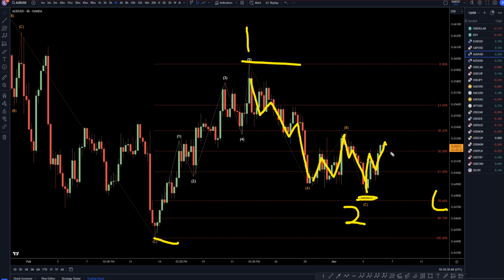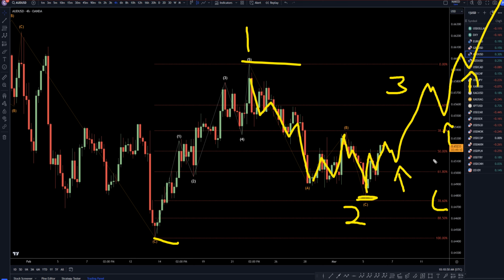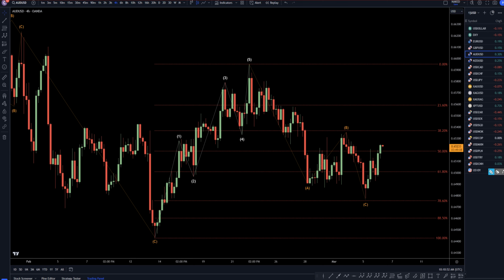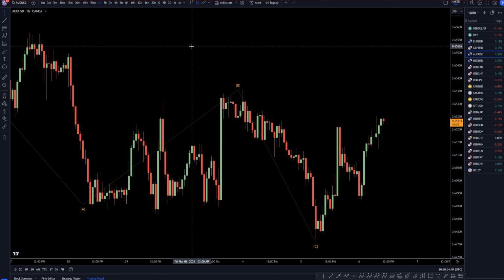And most likely, like I said, it's going to continue over the coming weeks to make higher highs, higher lows, probably in a wave three, which is great news for us because at the end of every single pullback, I will be looking to get long for the continuation of the uptrend. So taking it down to the 1 hour time frame.